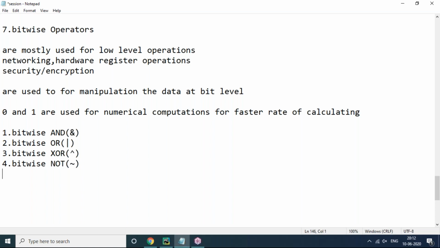Then left shift and right shift, with their symbols. These are the bitwise operators: AND, OR, XOR, NOT, left shift, right shift.